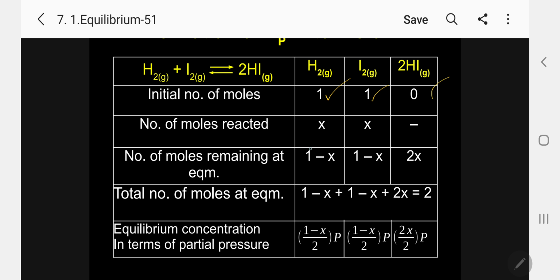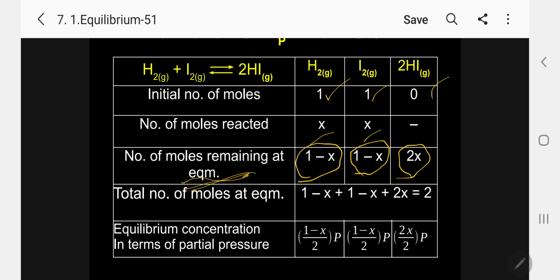Number of moles reacted, as usual, X mole of hydrogen reacted, X mole of iodine reacted. There is no formation of HI initially. So at equilibrium, what is there? 1 minus X moles of hydrogen, 1 minus X moles of iodine, 2X moles of HI are available.